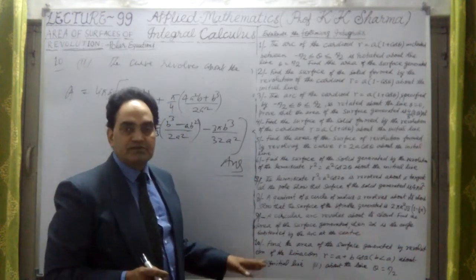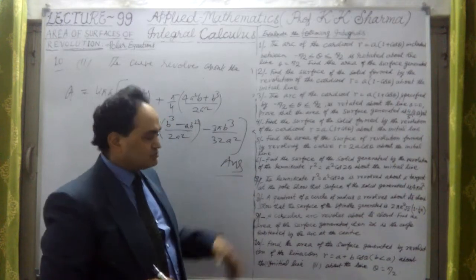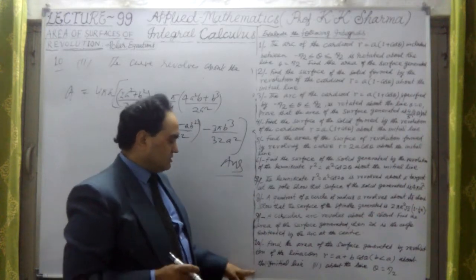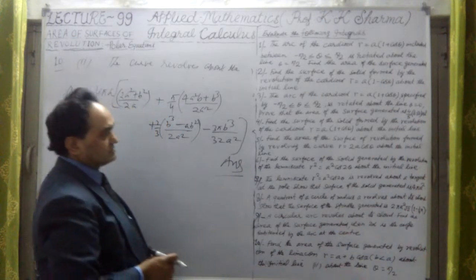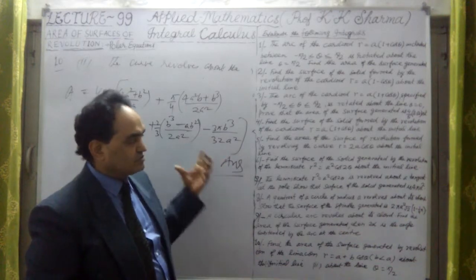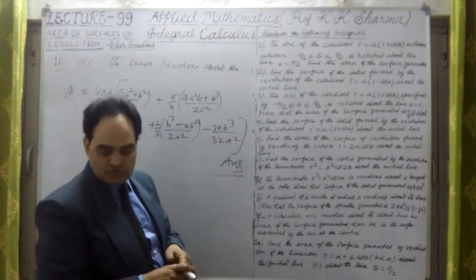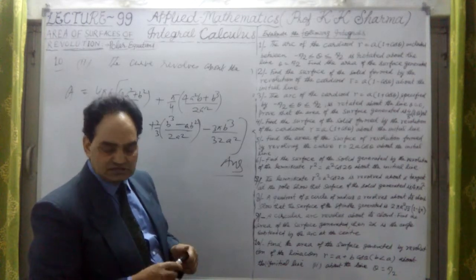Okay, this ends the total questions. These 10 questions I have taken based on polar equations. Now the next topic is double integration, how to find area under double integration. Double integration I will take as the next topic, which ends the complete topics of integral calculus. That will be my last lecture series. 100th is the last lecture series.